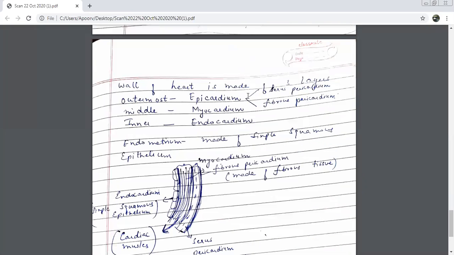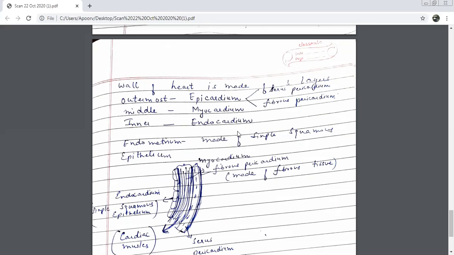The wall of the heart is made up of 3 layers. Wall of the heart is made up of how many layers? 3 layers. The outermost layer is epicardium, the middle layer is myocardium, and the inner layer is called endocardium. How many layers does your heart wall have? 3. Outermost is called epicardium. The middle one is called myocardium.